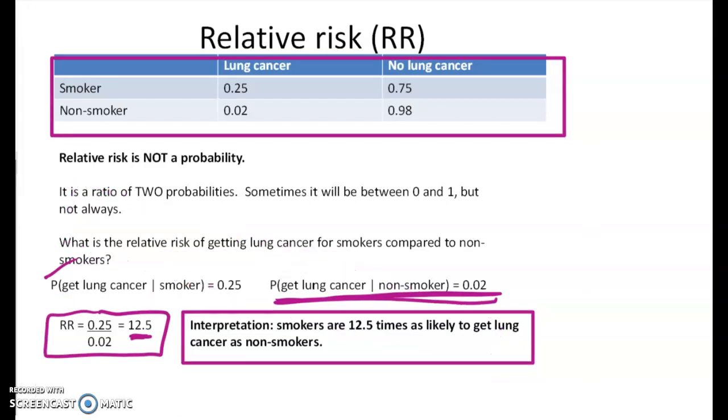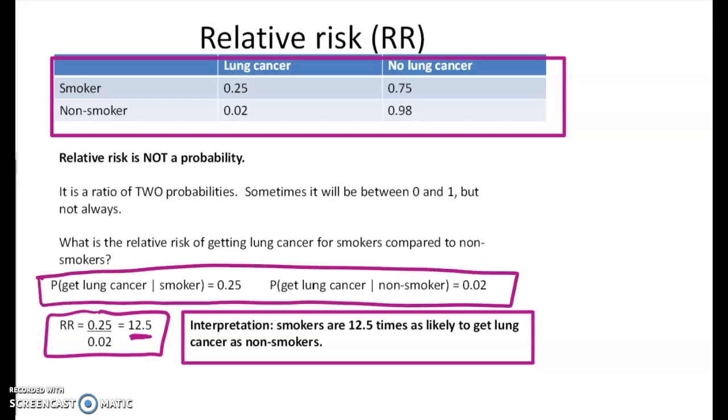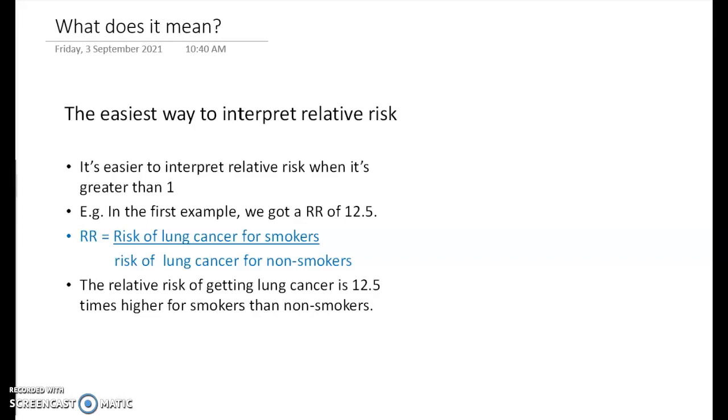So this is pretty important key stuff to have mastered for this topic, right? So we've got the two separate conditional probabilities, and then we take the ratio of them, right? And we get 12.5. So let's have a look now at an example where you have to work out all of those probabilities, because that's usually what happens. I just wanted to say one more time that it's easiest to interpret relative risk when it's bigger than 1, right? So we try and put the big number in the top line.